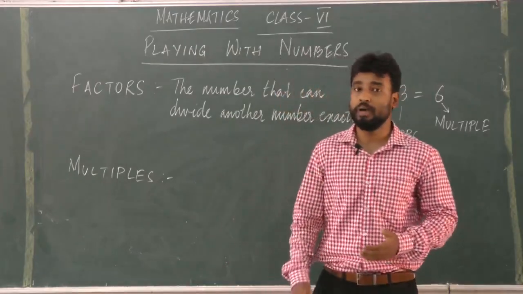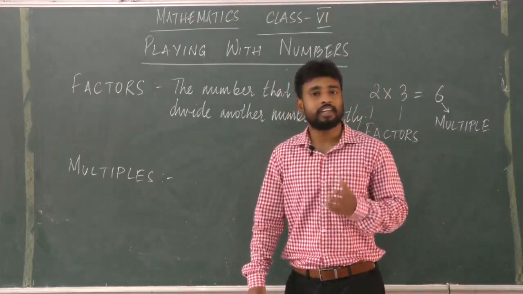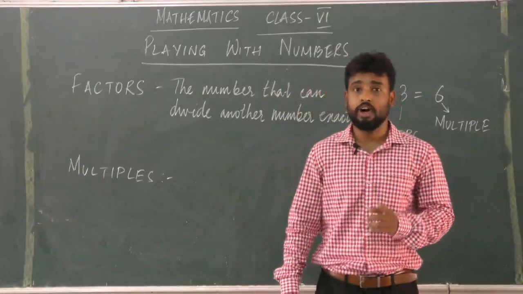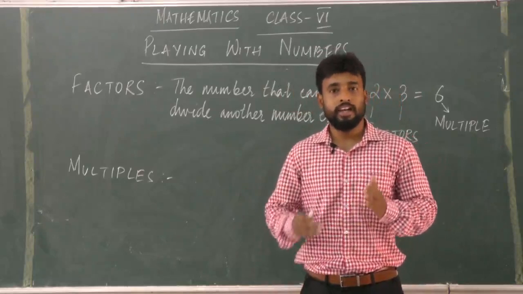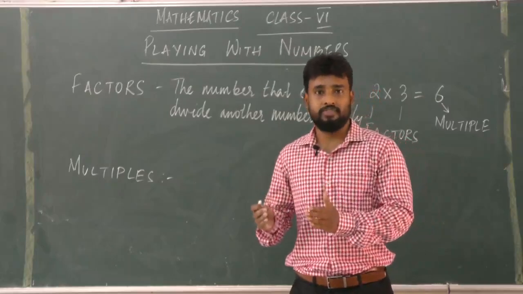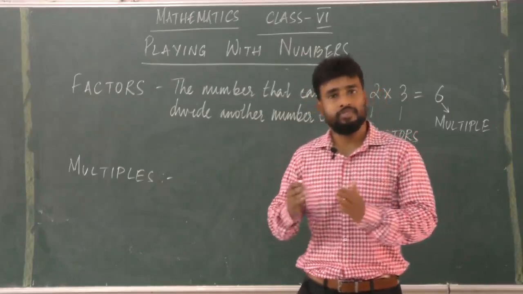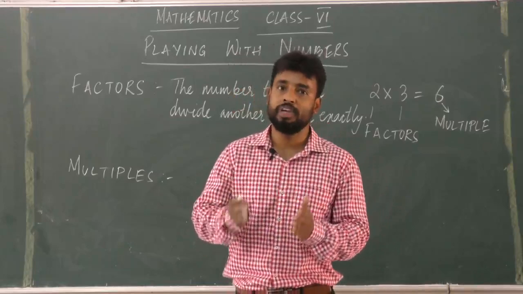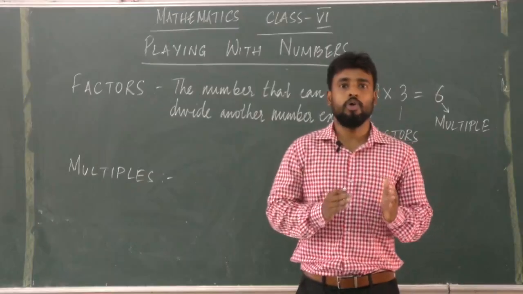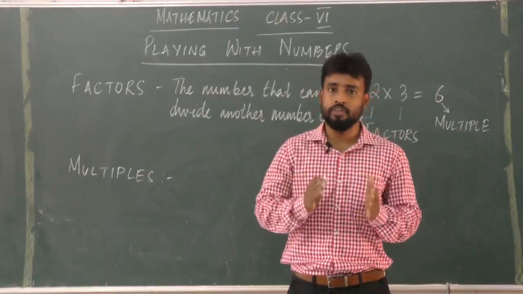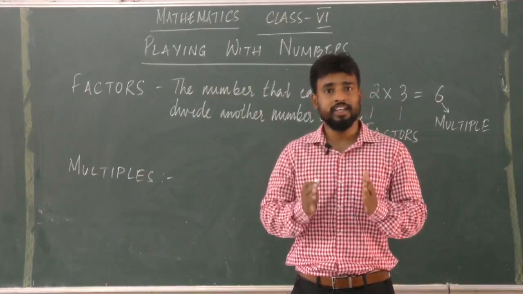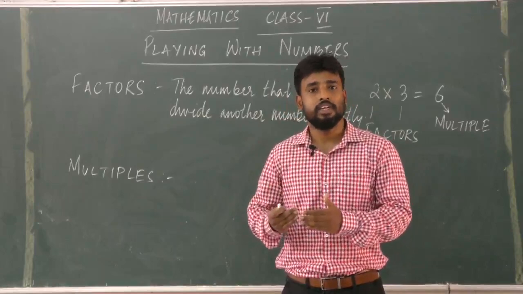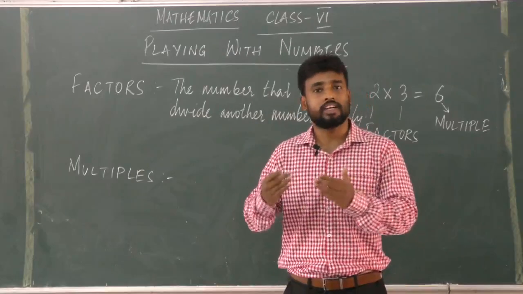Now 2 points you must remember here. 1 is a factor of every number. Okay, 1 is a factor of every number, and a number is a factor of itself. For example, if we have 5, so 1 will be a factor of 5 and 5 will also be a factor of 5. So 1 and 5 are the factors of 5. So we understand that 1 is a factor of every number, and every number is a factor of itself.